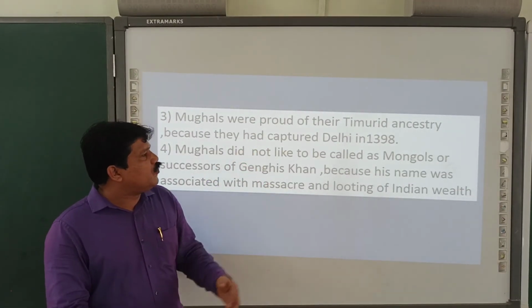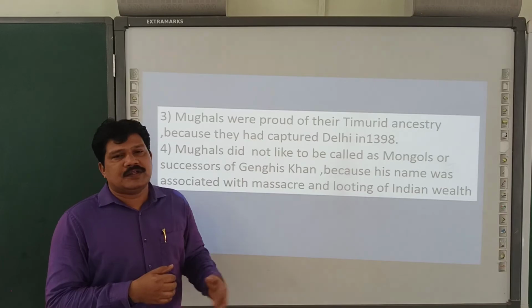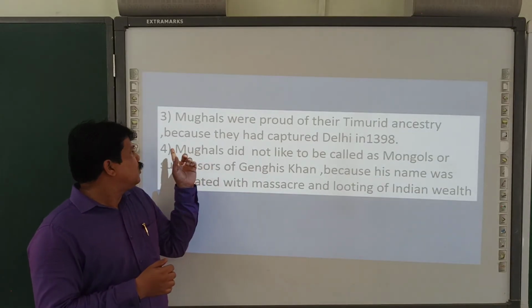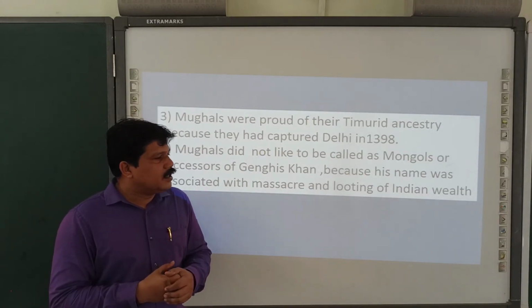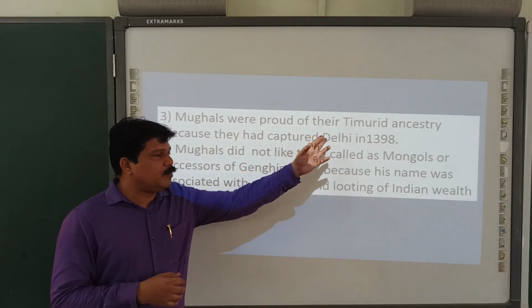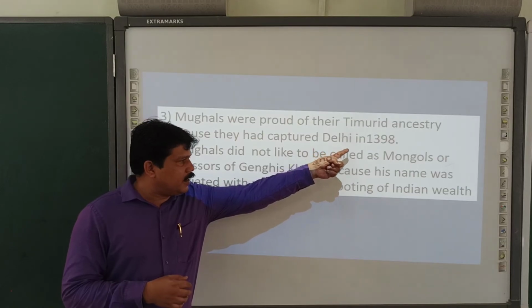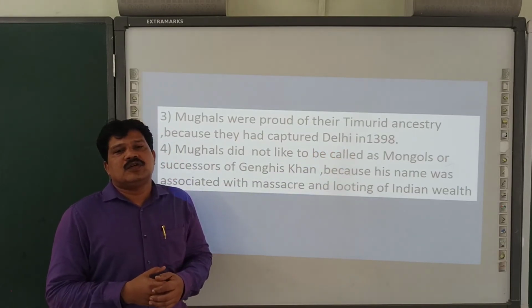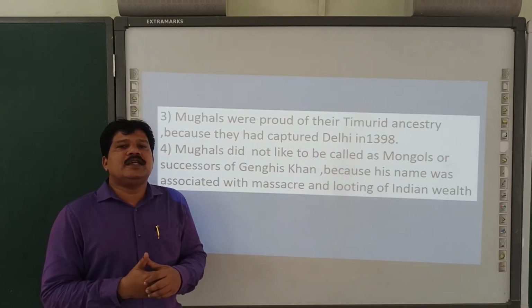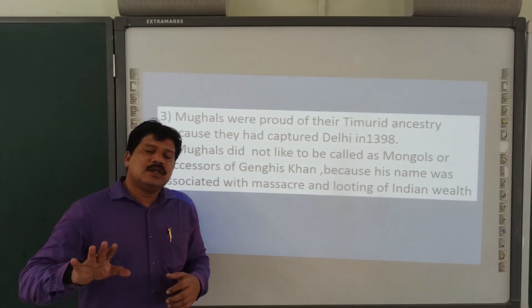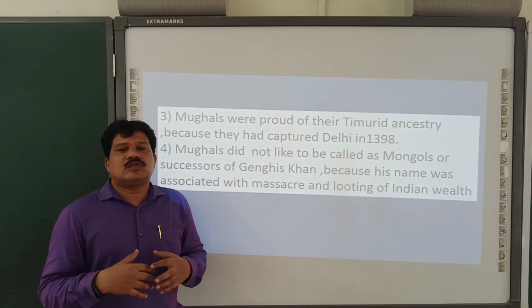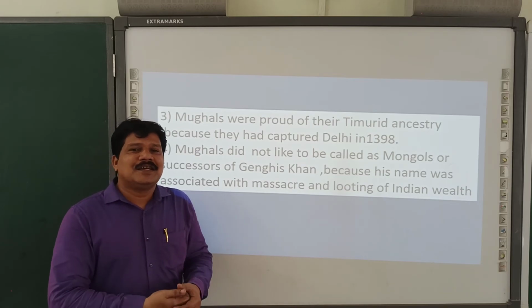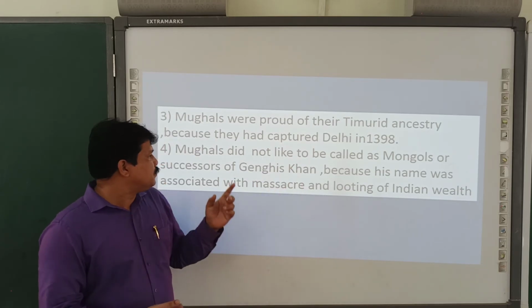Mughals were proud of their Timurid ancestry, that means Timur, because the Timur dynasty had captured Delhi in 1398. So the Mughals were interested to be known as successors of Timur.